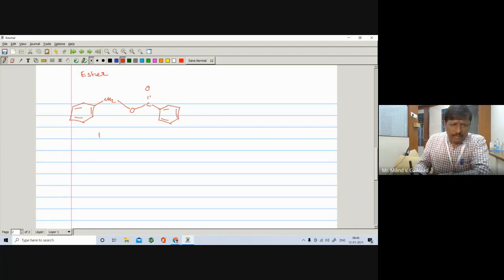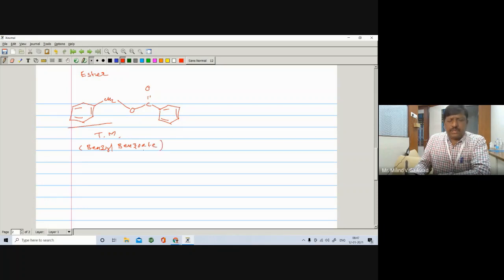So it is your TM, target molecule, and the name of this compound is benzyl benzoate. This is your benzyl, and this is your benzoate. Okay, benzoate.